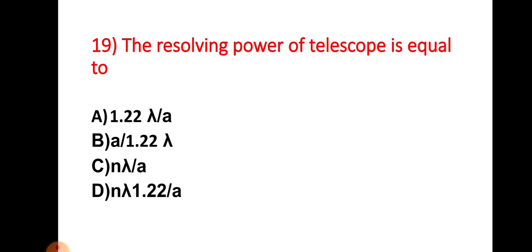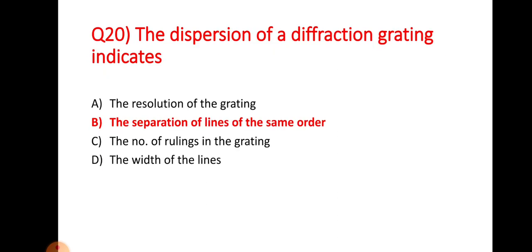Now let's see question number 19. The resolving power of a telescope is equal to a divided by 1.22 times lambda. Option choice B is the right answer for question number 19. Now let's see the last question of this video. The dispersion of a diffraction grating indicates the separation of lines of the same order. Option choice B is the right answer.